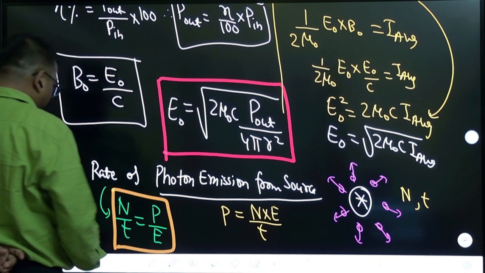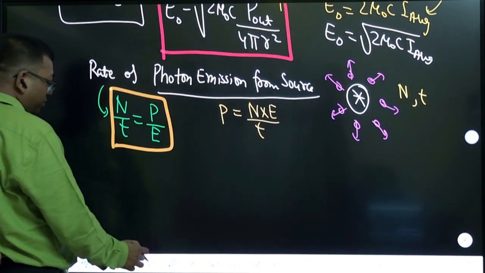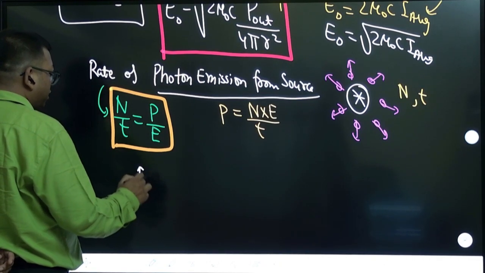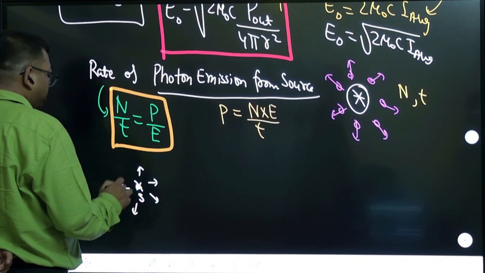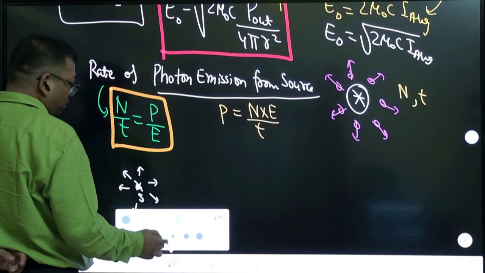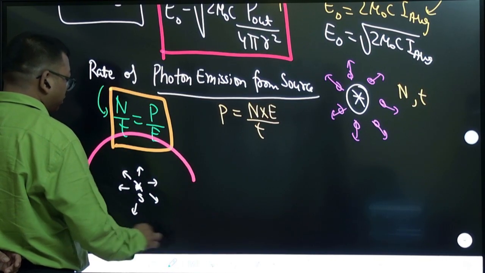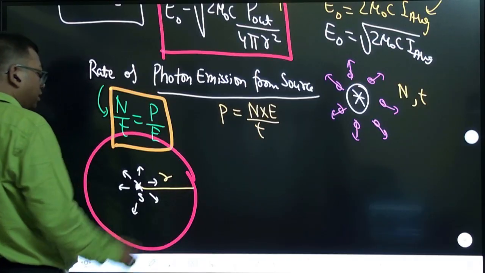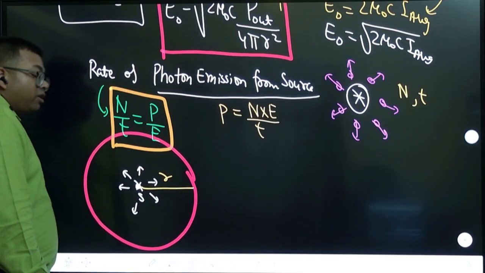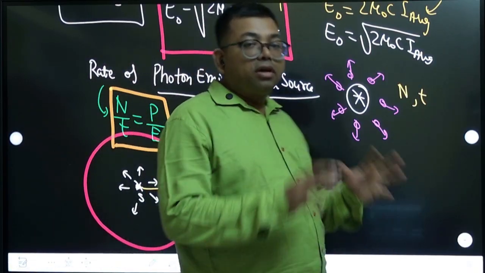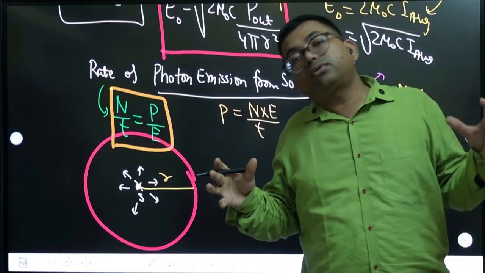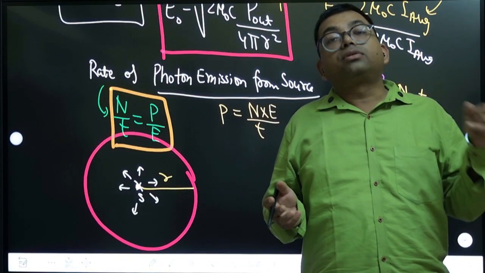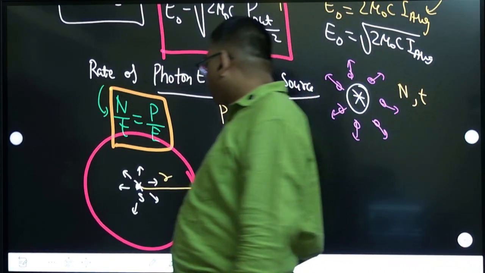Sometimes they will say that this is a source which is producing 100 photons per second. But when I want to calculate the intensity at this surface, which is at a distance r, not all the photons reach there. Suppose 100 photons are produced, the same 100 photons are not reaching there. Maybe some photons are getting lost here and there. So that is an important thing which you need to note.